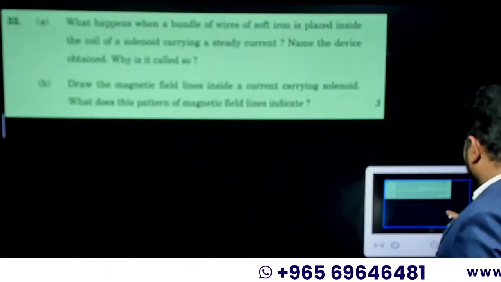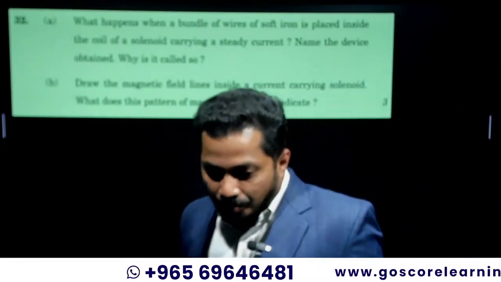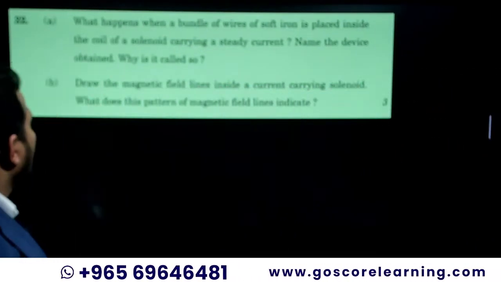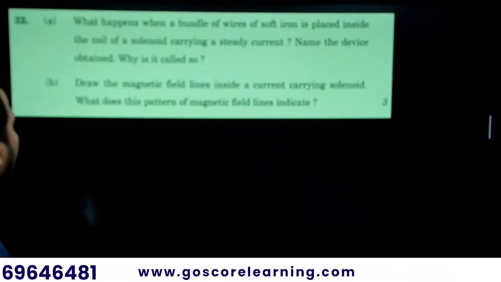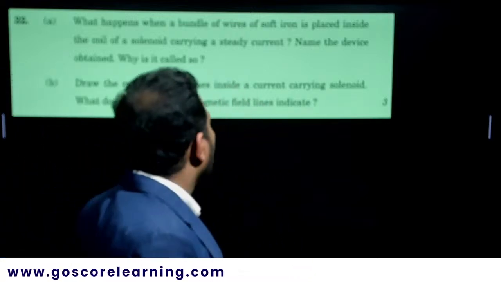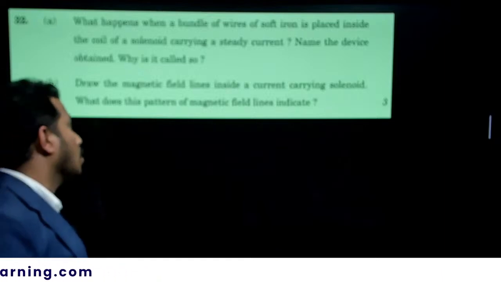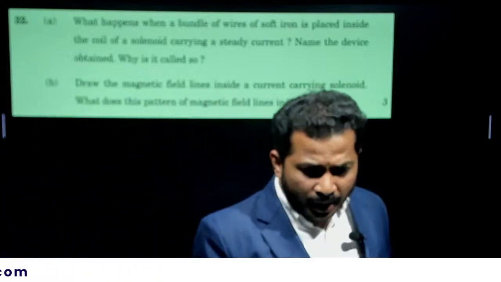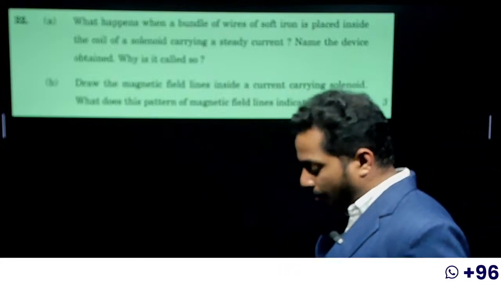Now, what happens when a bundle of soft iron wires is placed inside the coil of a solenoid carrying a steady current? Name the device obtained. What is it called? It is again a 3 marker question.